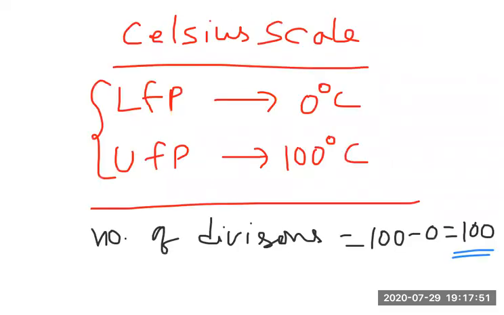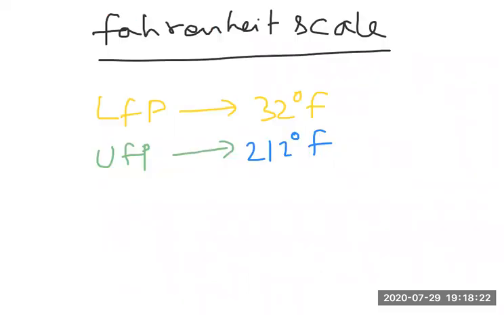Celsius scale, if you observe, generally gives the measurements in weather reports and weather forecasts. They use terms like 30 degrees centigrade, 40 degrees centigrade. In cold countries it is 0 degrees centigrade, minus 5 degrees centigrade. Like that, they give information in weather reports, that is in centigrade. So whatever atmosphere weather information we get is about the centigrade scale. Now our body temperature, which they measure, is on the Fahrenheit scale. Okay, fine.